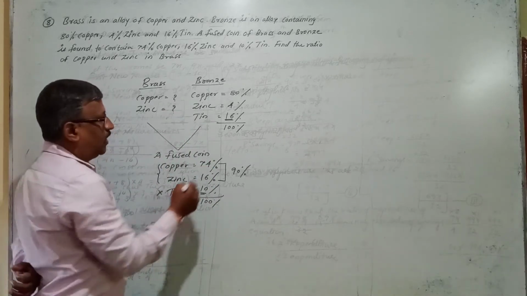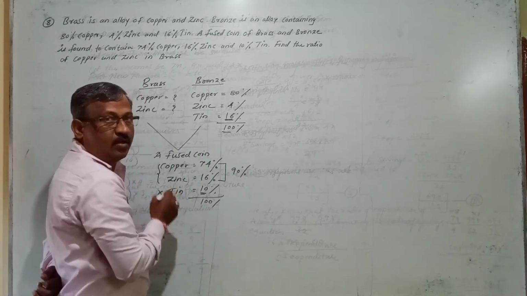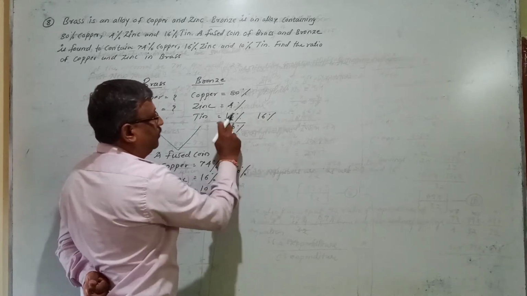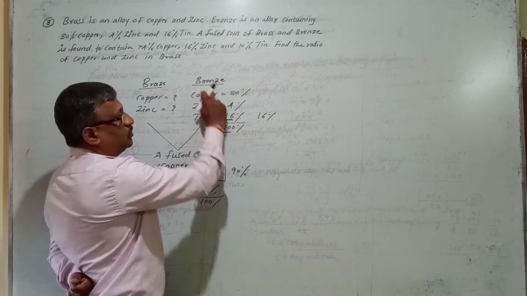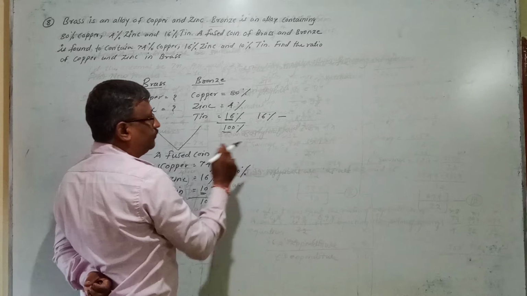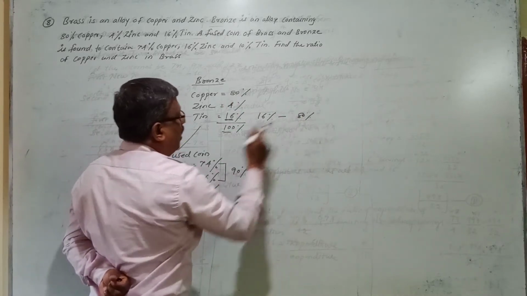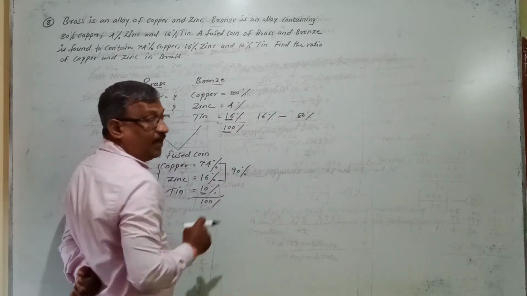So to calculate that, you have to take the base of tin, because this is a 100% mixture, or not? This is a 100% mixture. So when the percentage of tin in bronze is 16%, at that time the percentage of copper in bronze must be what? 80%.